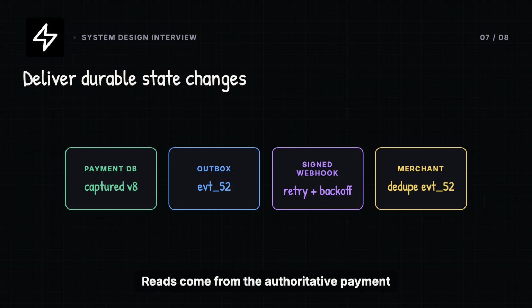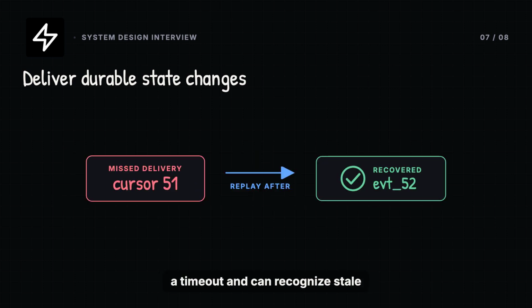Reads come from the authoritative payment record or a versioned projection. Every response includes the payment ID, state, version, and latest operation. The client can safely poll after a timeout and can recognize stale information. Card numbers stay outside this service, behind tokenization. Logs redact sensitive fields. Merchant boundaries control every key and query. Financial journal and audit records remain durable for 7 years.